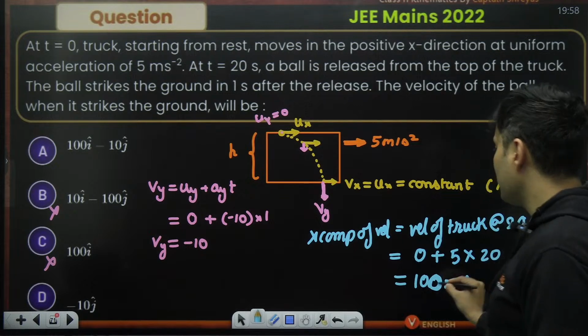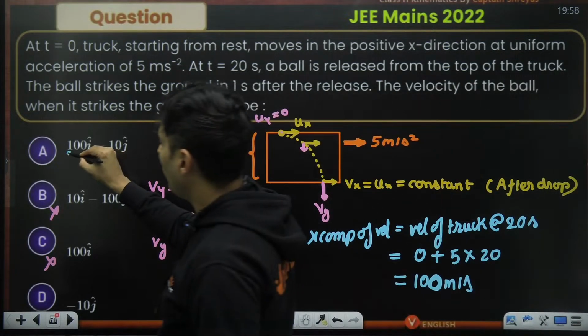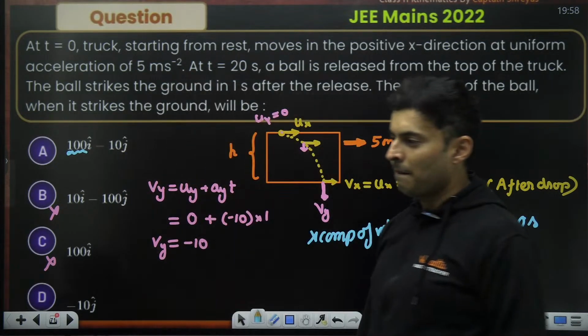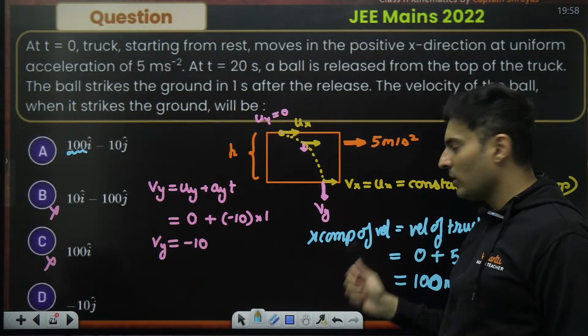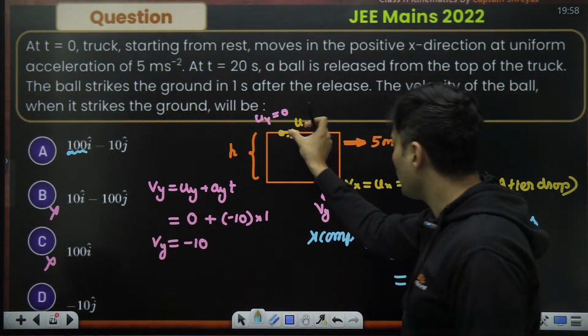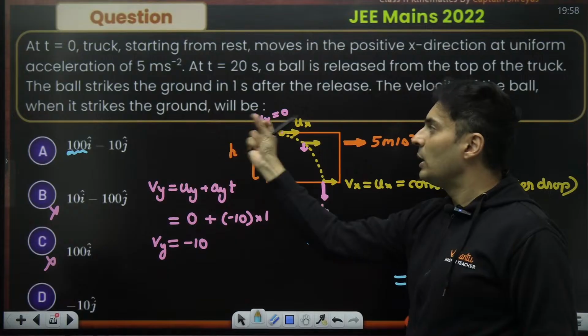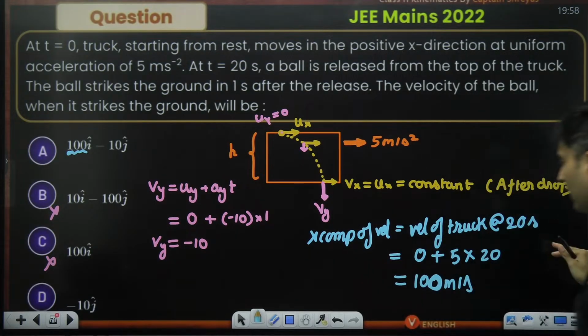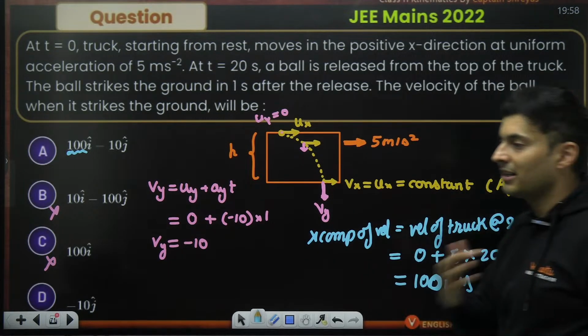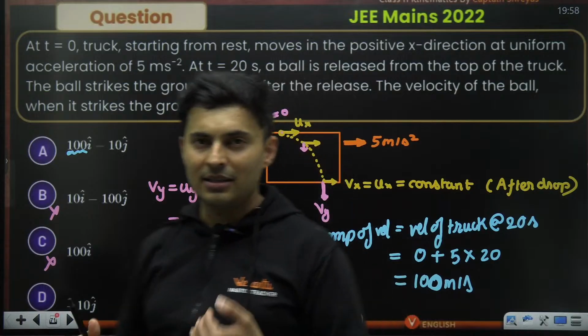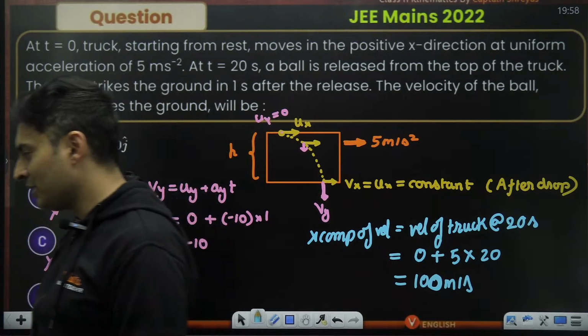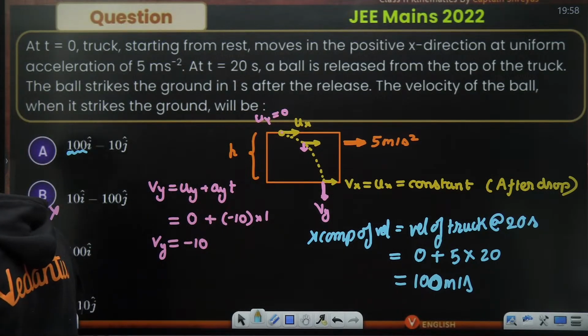So clearly this is 100, which is exactly what we want. The x component of the velocity will always be constant after dropping, but before that it was accelerated by the truck. That's why the velocity of the truck after 20 seconds of acceleration is needed. This is a very, very amazing question.